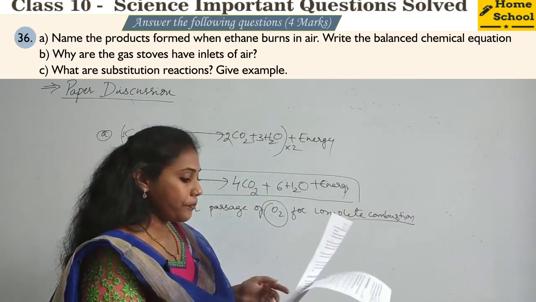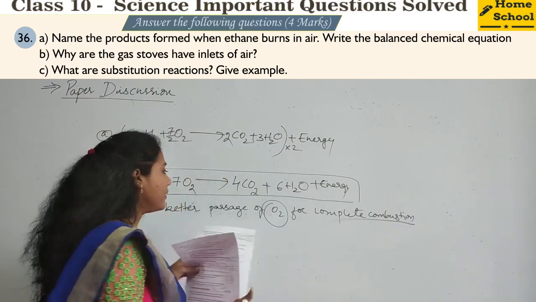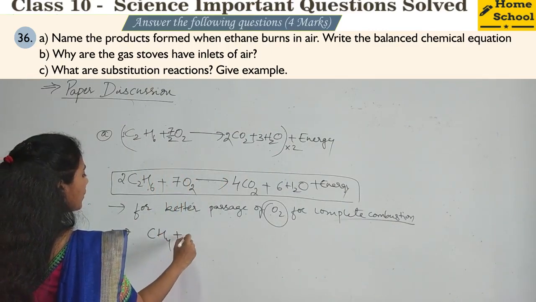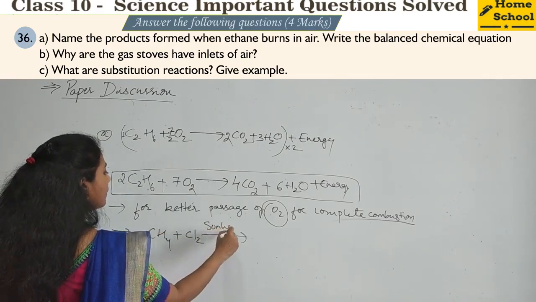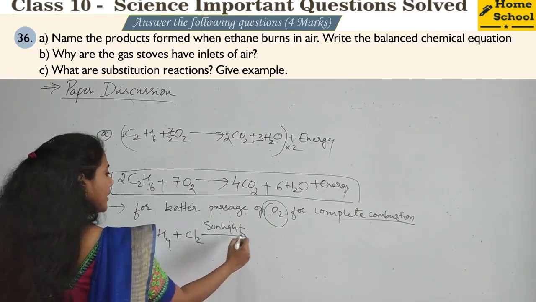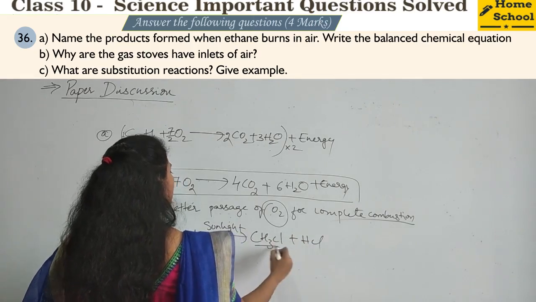Yeah. Third one, what are substitution reactions? Give example, right? Say what example you will give for substitution? CH4 plus Cl2 in presence of sunlight. What is the product you will get? One of the hydrogen gets replaced with one of the Cl. So CH3Cl plus HCl you will get. So what happened?